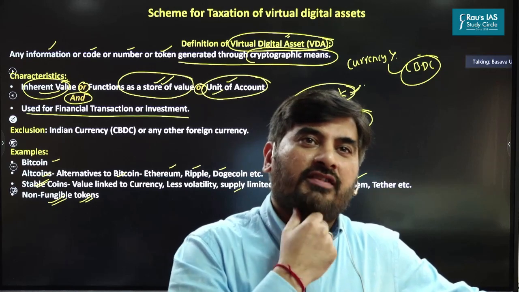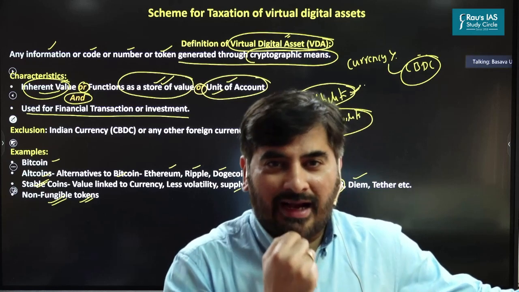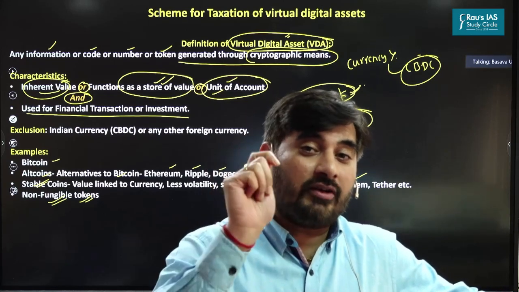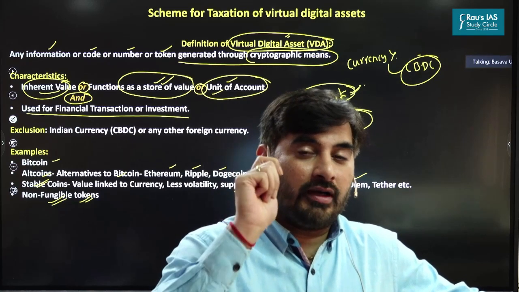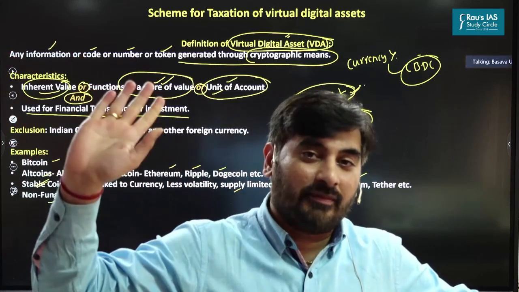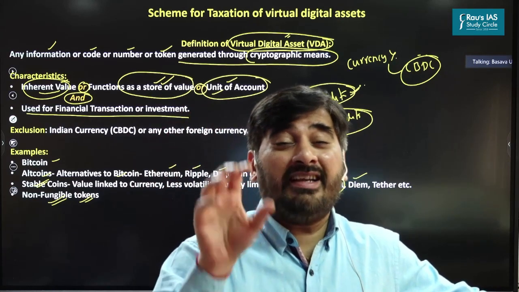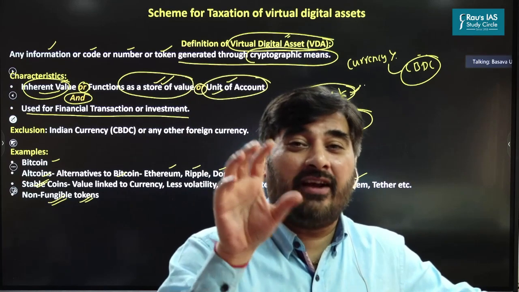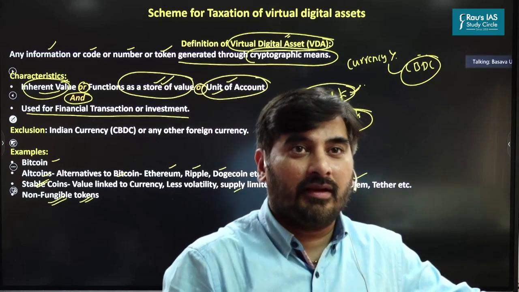Have you heard of Jack Dorsey, the Twitter CEO? So what Jack Dorsey did was, he converted his first tweet on Twitter into a non-fungible token and he auctioned this. And can you believe for how much money it was sold? $2.9 million. You are paying $2.9 million for the first tweet of Jack Dorsey.